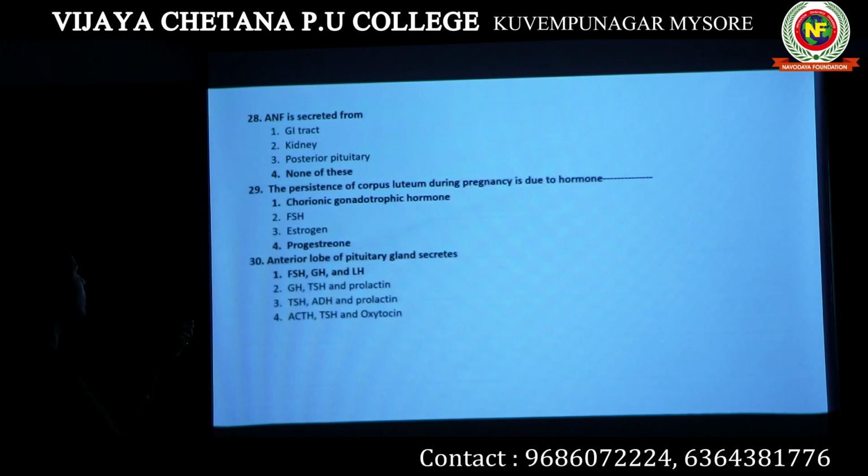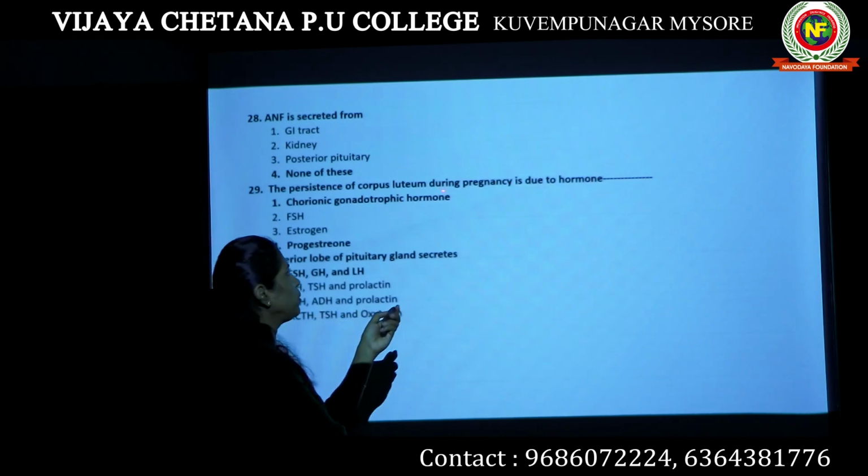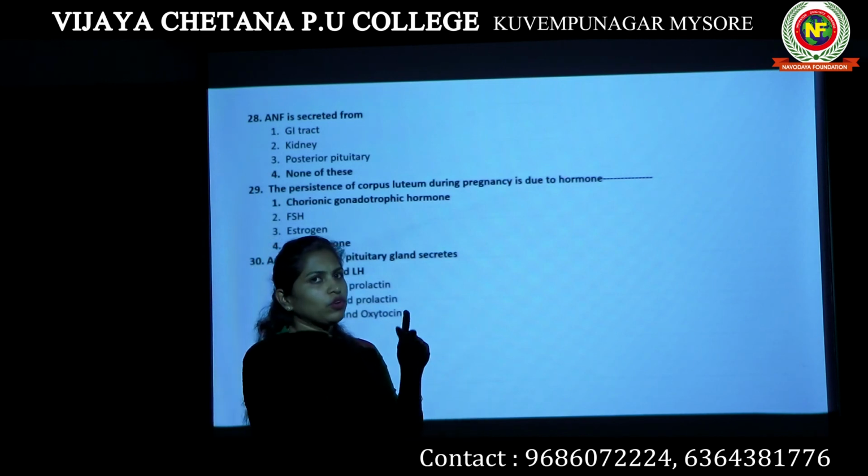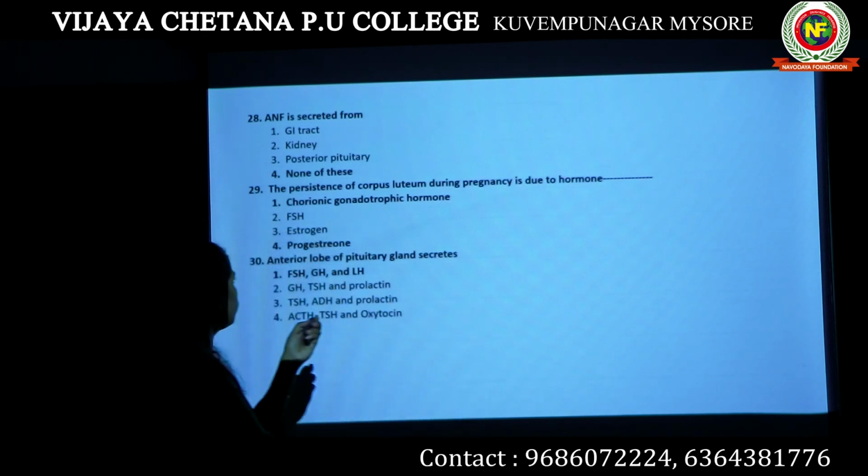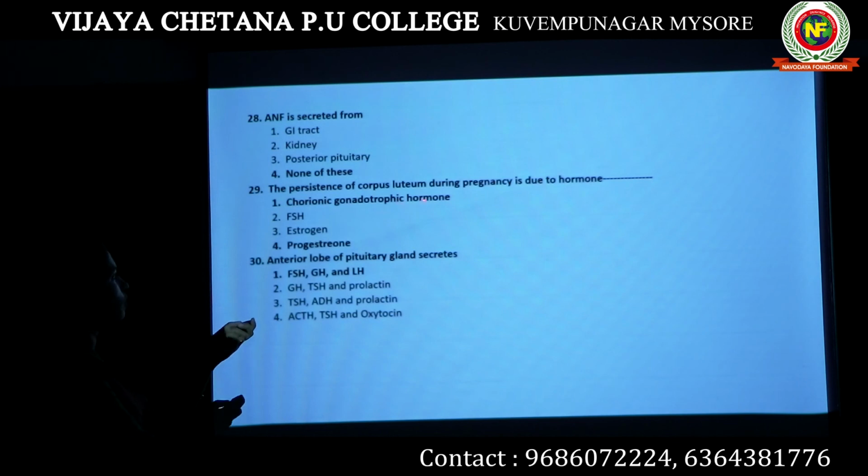Question number 29. The persistence of corpus luteum during pregnancy is due to the hormone dash. We have already discussed pregnancy, so we have to think about pregnancy hormones. Chorionic gonadotrophic hormone? No, it is a hormone produced by the placenta. FSH, follicle stimulating hormone, is produced by the pituitary gland. Estrogen is produced by the ovary.